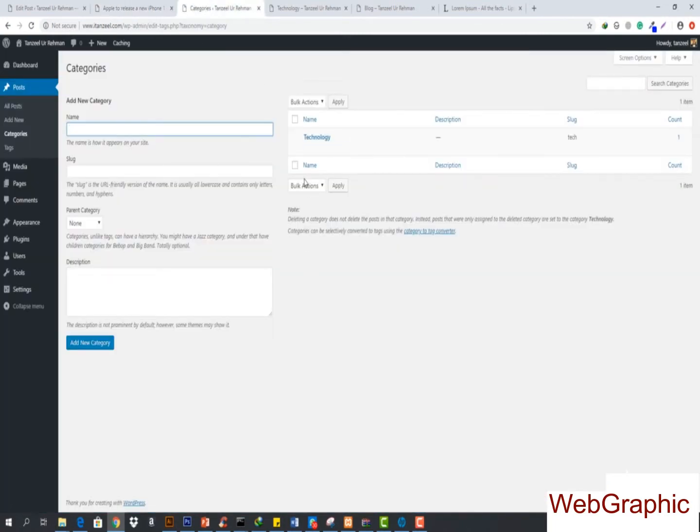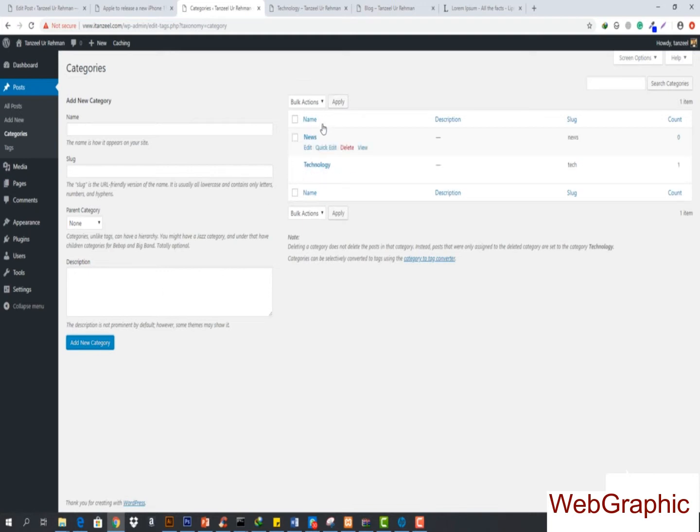Now let's add another category, and I want to add a category called news here, and the slug is basically just empty. If you keep it empty, whatever the name is, that slug will be your name exactly, just in small letters, not capital. Now I just hit add new category. Then you will see that I have got the news as well, and I can delete this category as well.